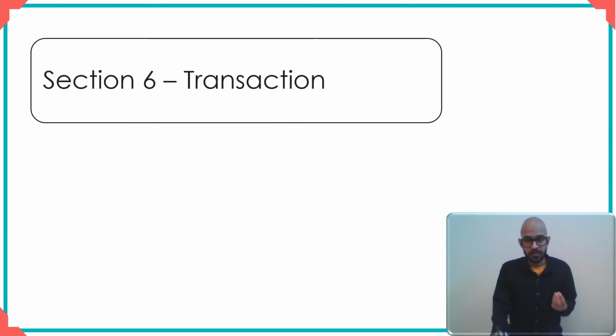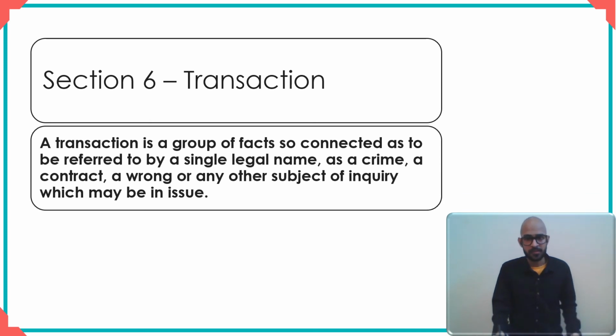Simple. Now, this begs the question as to what a transaction is, right? Because once you understand what a transaction is, then you've understood section 6. If something forms a part of the transaction, then you know that that fact forms a part of the transaction with the fact in issue, and this makes the fact relevant under section 6. So just have a look at what a transaction means.